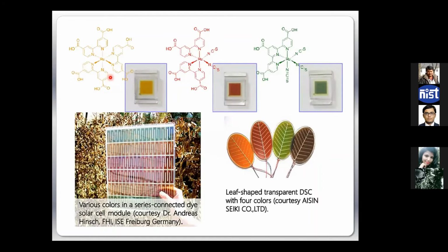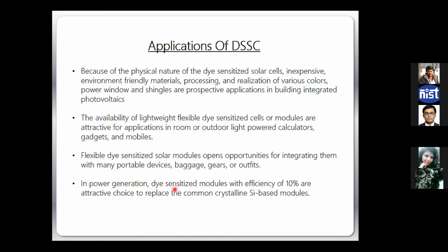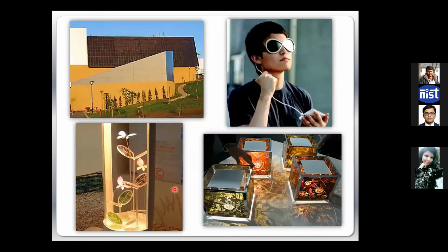If you change the dye molecules, depending on the band gap of the dye molecule, you can change the colors, and they even make a plant out of it. And you see these panels are so beautiful and colorful. So many things can be done. So the applications, yes, are the same as I was talking about. We can have many flexible applications here. Lightweight, flexible, low cost, efficient, building integration, everything is possible here, right? And you see some of the dye-sensitized solar cell applications.